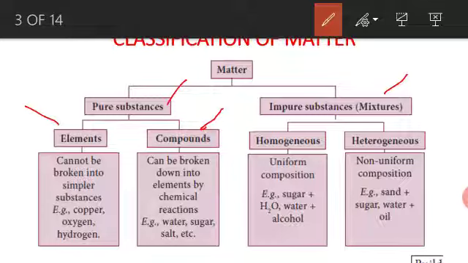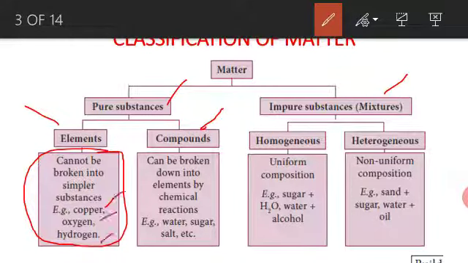What is meant by elements? An element consists of the same kind of atom and cannot be broken into simpler substances. For example, copper, oxygen, hydrogen. If we take copper, it contains only copper atoms. We cannot split it further. It is called an element.